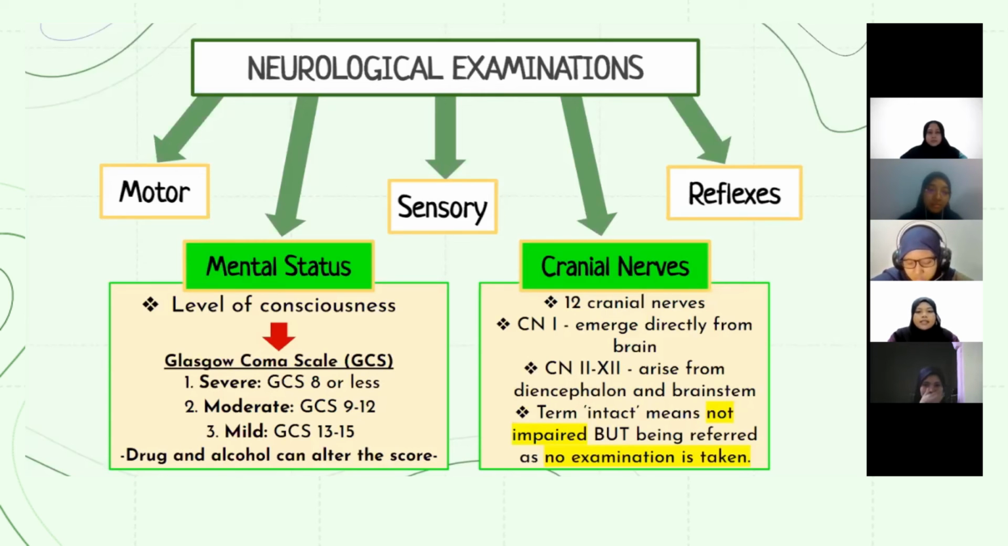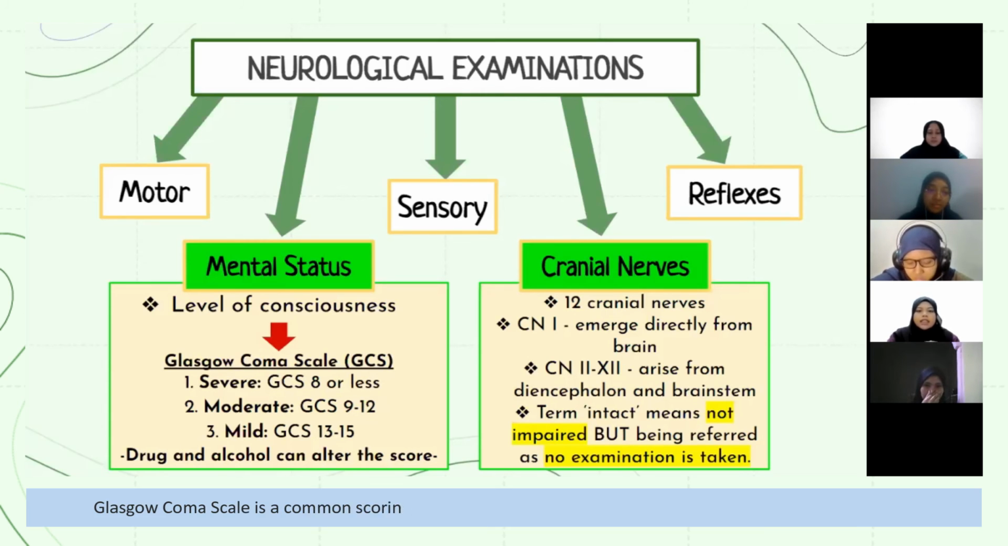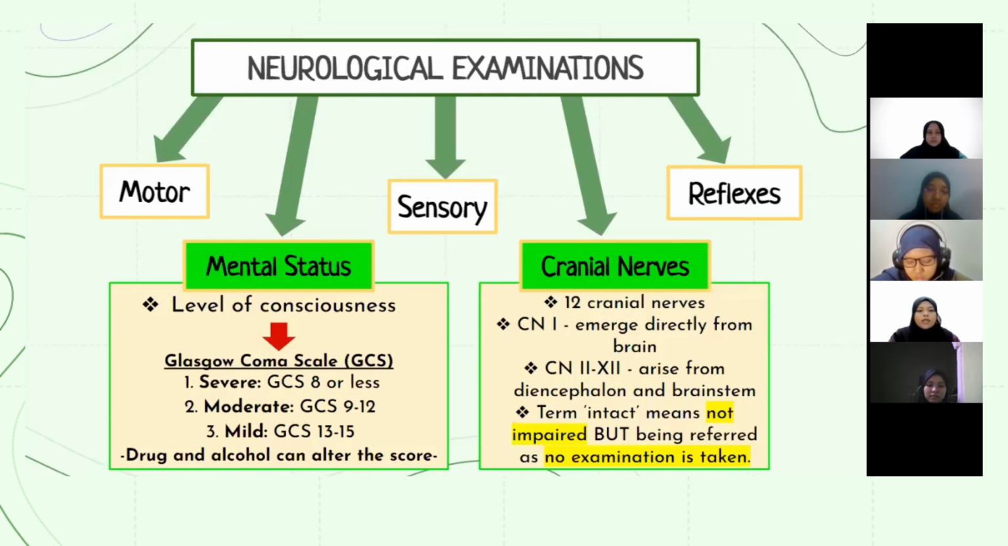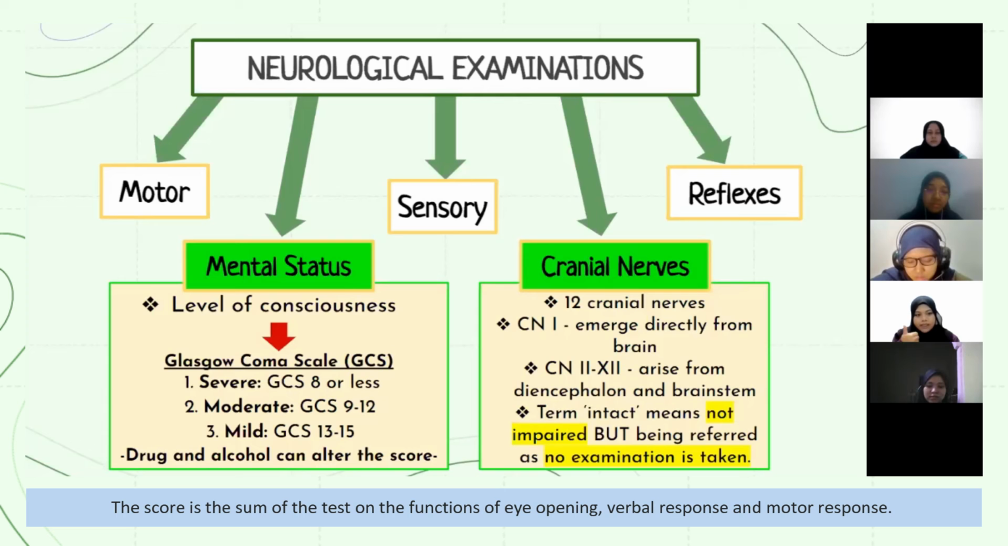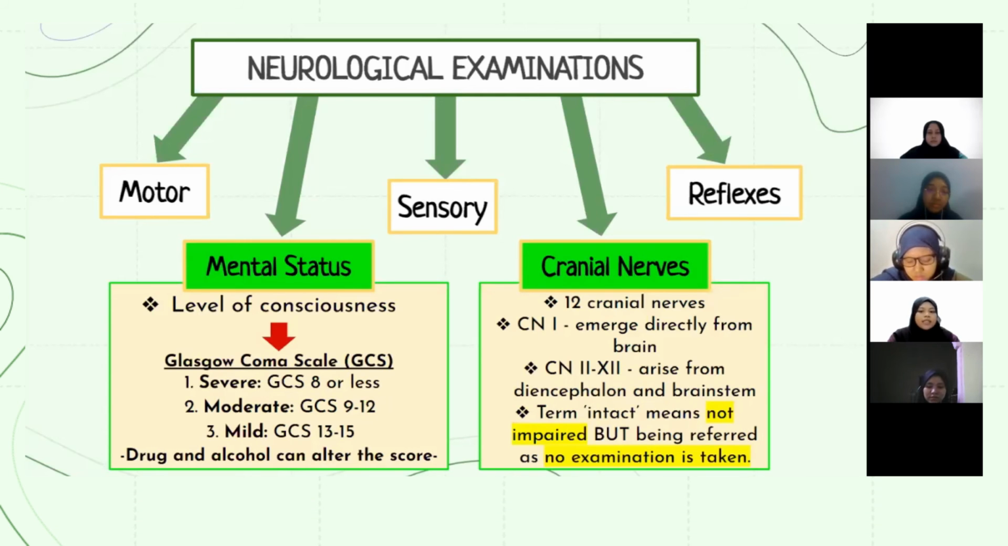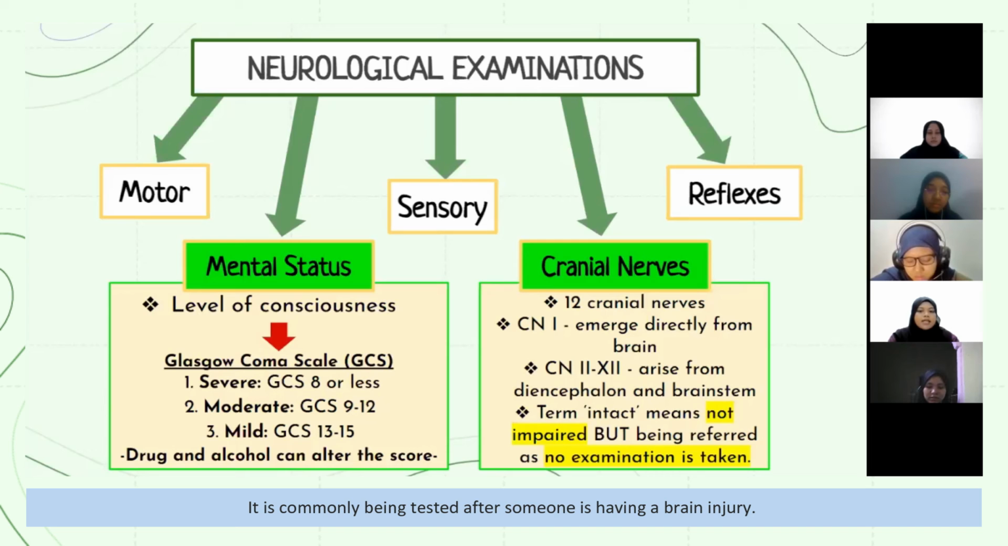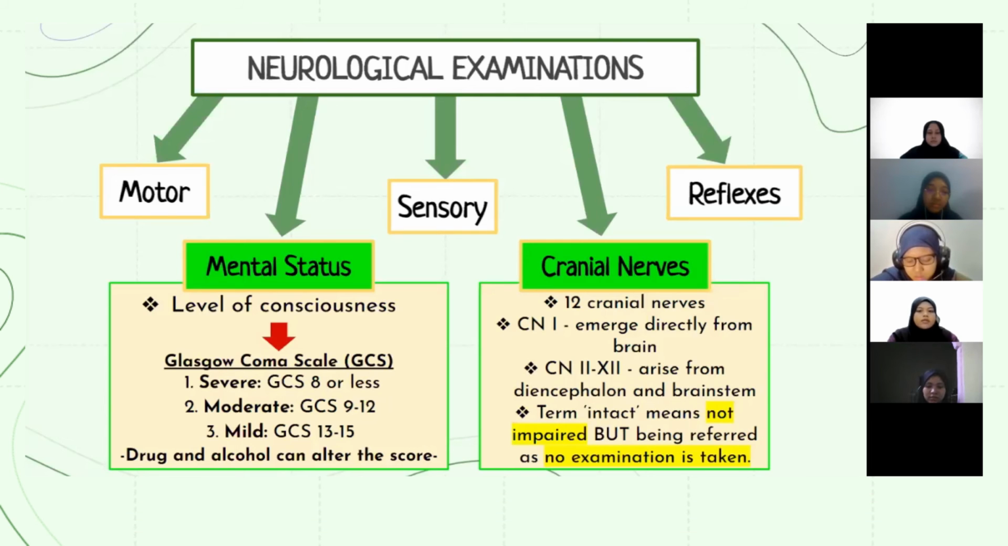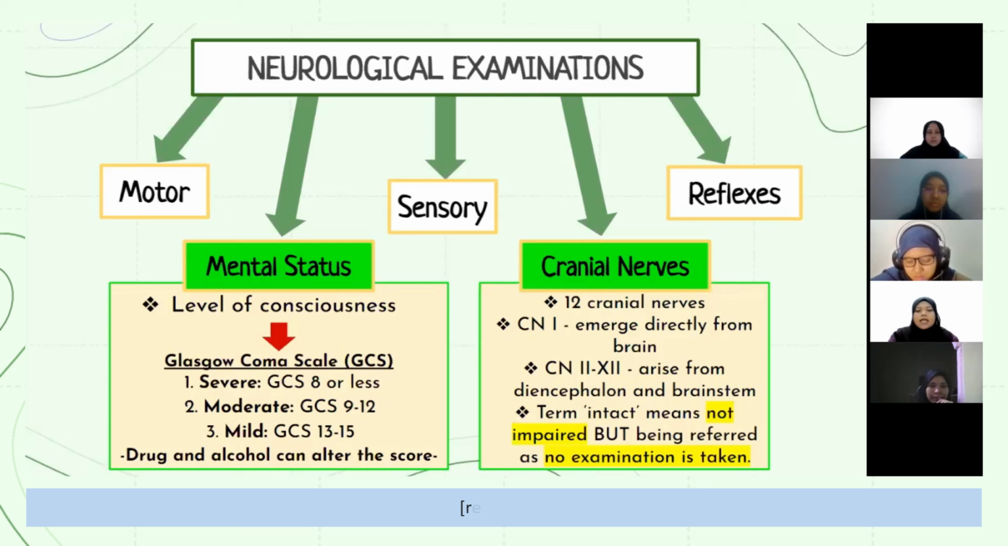In mental status examination, the Glasgow Coma Scale, GCS, is a common scoring system that is used in the assessment of the consciousness level. The score is the sum of the test of function of eye opening, verbal response, and motor response. It is commonly tested after someone has a brain injury. The score is divided into 3 levels of consciousness. The higher the score, the better the level of consciousness.